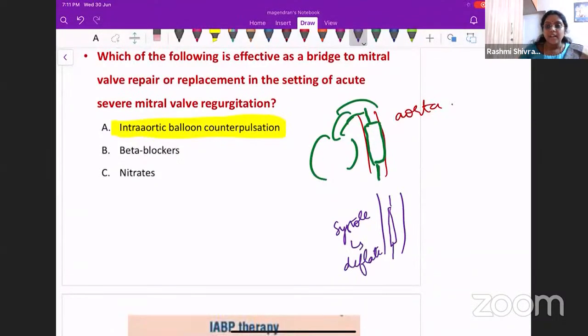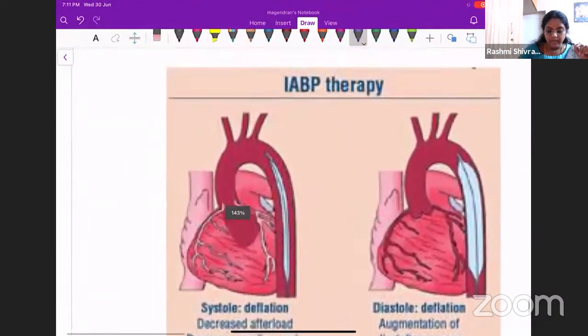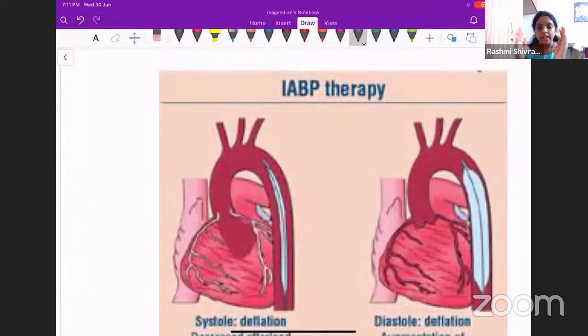So what happens? The blood will be able to pass through, you can see here, during systole, the balloon will deflate. What happens when the deflation occurs? The ventricle will be able to pump the blood and it will be taken into the aorta very effectively. So the afterload will be reduced. So the stress on the ventricle will be reduced. So this will improve the myocardial oxygen demand and supply. That will be maintained.